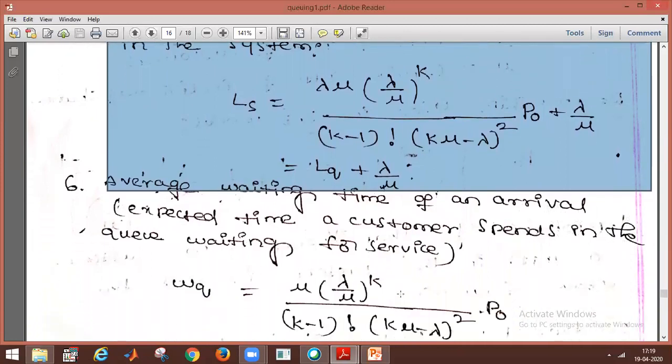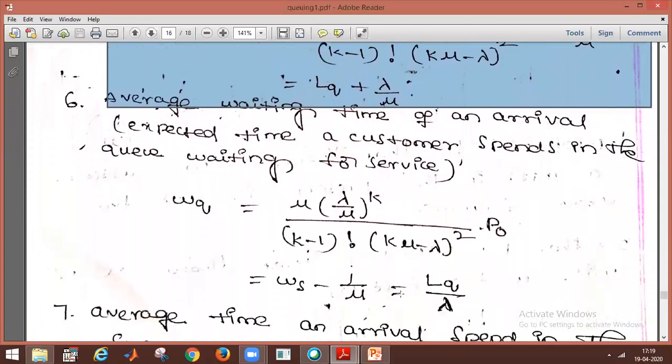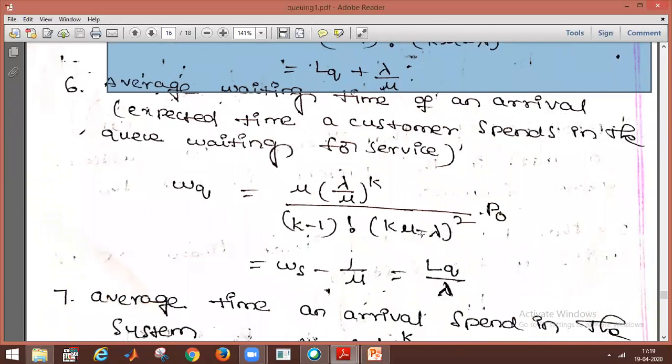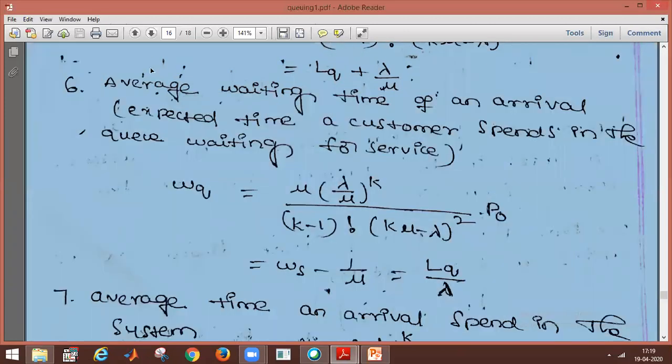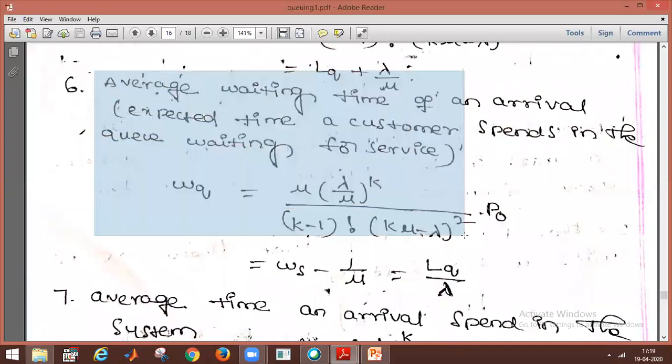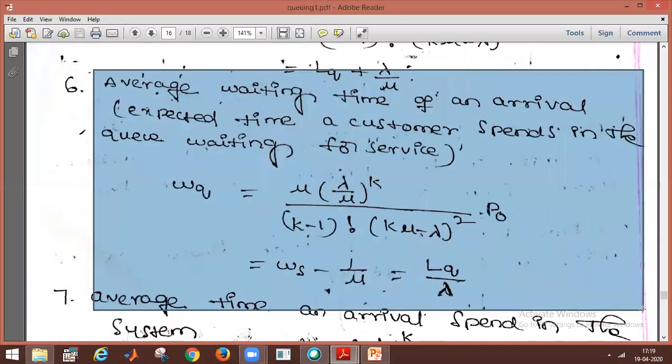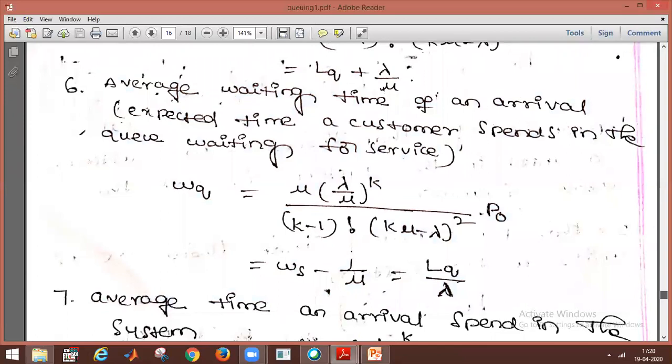What is the next thing? The average waiting time in the queue. The formula is WQ equals mu into lambda by mu whole power k, divided by k minus 1 factorial into k mu minus lambda whole square, into P naught. Otherwise, you can use the formulas WS minus 1 by mu, or LQ by lambda, depending upon the situation.